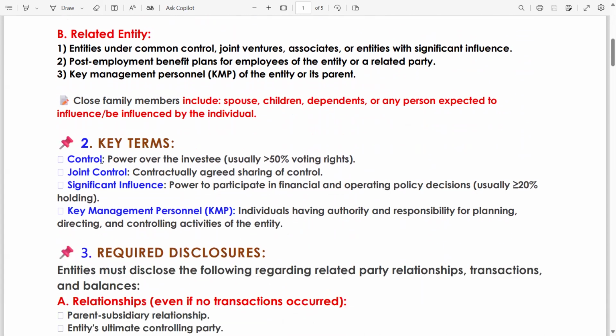Now, key terms. Control: power over the investee, usually more than 50% voting rights. Joint control: contractually agreed sharing of control. Significant influence: power to participate in financial and operating policy decisions, usually equal to or greater than 20% holding. Key management personnel: individuals having authority and responsibility for planning, directing, and controlling the activities of the entity. And who are those individuals? Such as management, TCWGs, executive and non-executive directors.